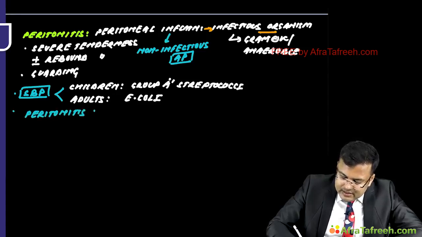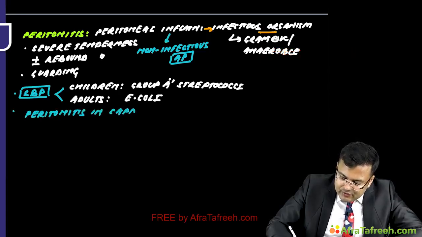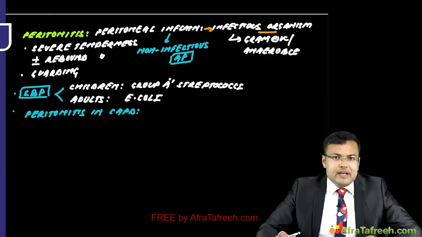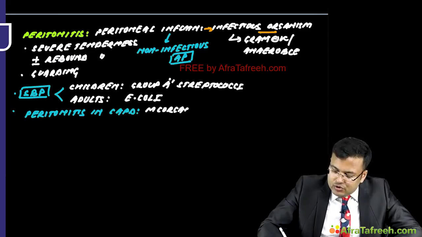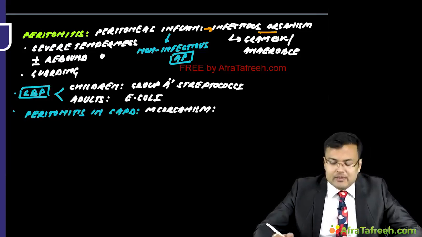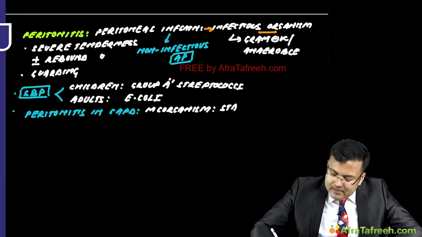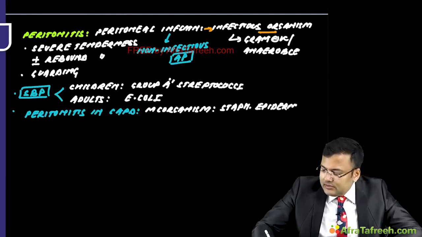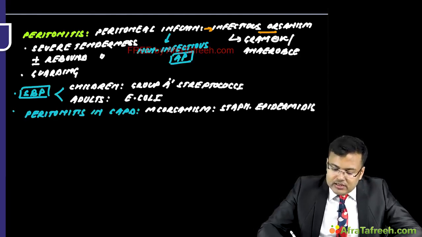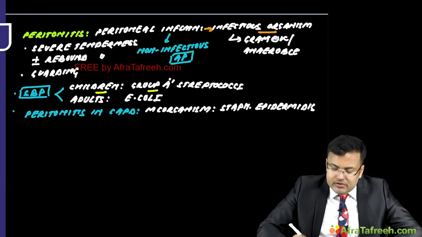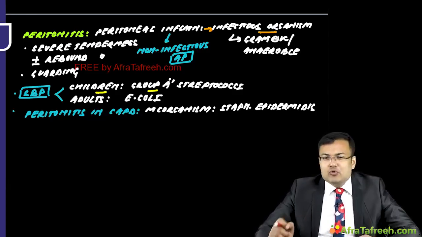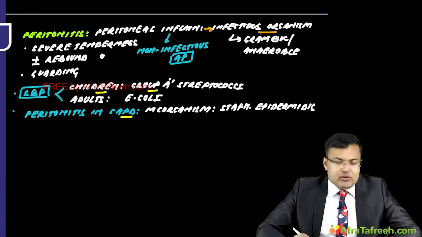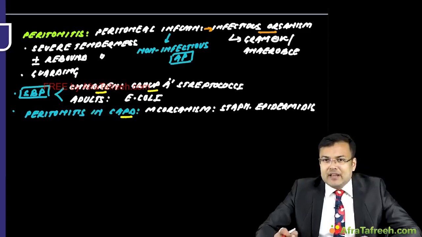If there is peritonitis in patients of CAPD, full form is chronic ambulatory peritoneal dialysis, what is the most common organism? Here, the most common organism responsible is Staph epidermidis. It's a question. Clear? Staph epidermidis. So all these are questions. Spontaneous bacterial peritonitis, most common organism in children, group A streptococci, in adults E. coli, and most common organism responsible for peritonitis in CAPD is Staph epidermidis.